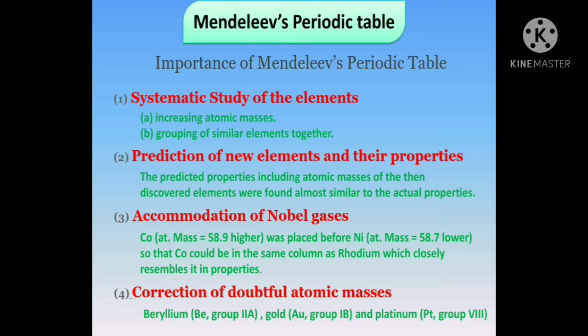So, Mendeleev's periodic table is the most used periodic table and the most settled periodic table for further information.